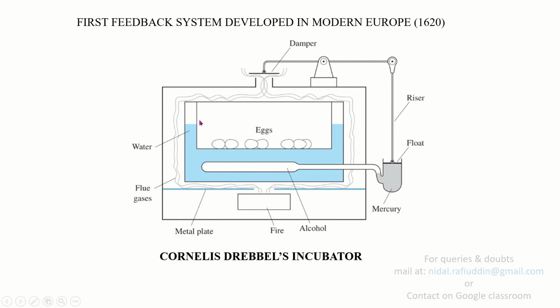And once the damper rises, it will allow more flue gases to flow. The flue gases will flow profusely, and in that way we are going to increase the temperature of the water.